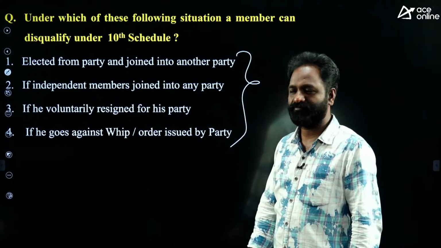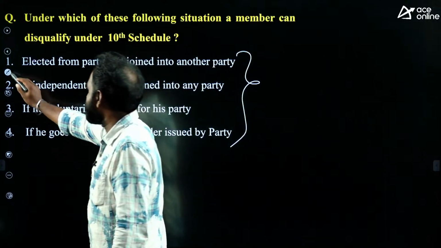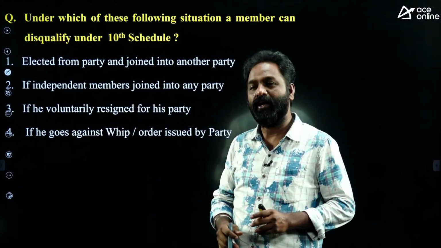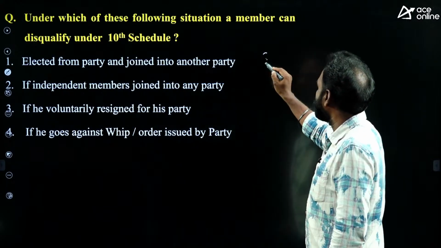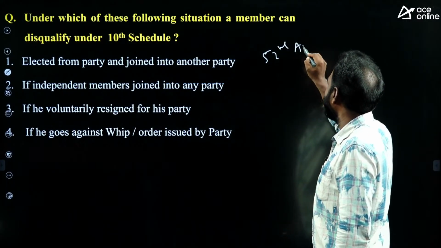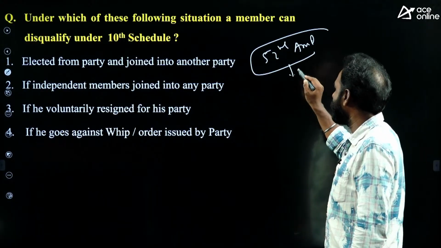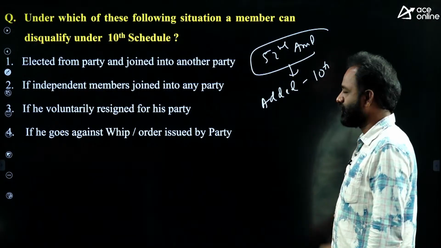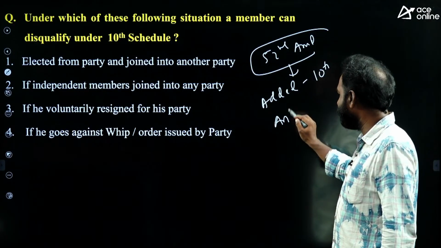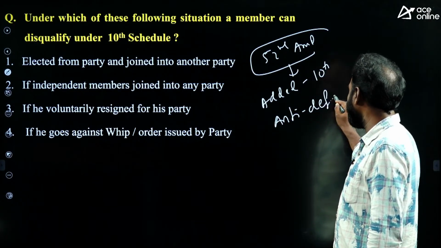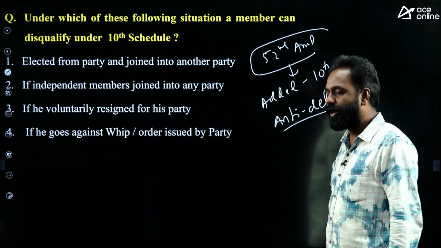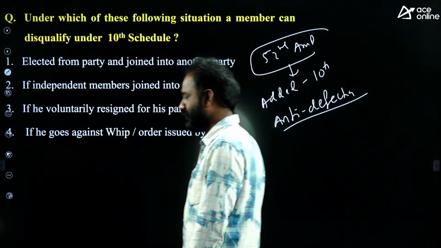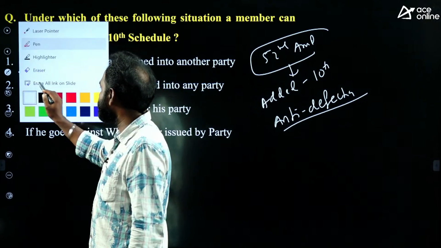Because a member can be disqualified under the 10th Schedule through the 52nd Amendment. During Rajiv Gandhi's time, they added a new schedule called the 10th Schedule, which is called the anti-defection law. The anti-defection law talks about disqualification of MPs or MLAs under certain conditions.